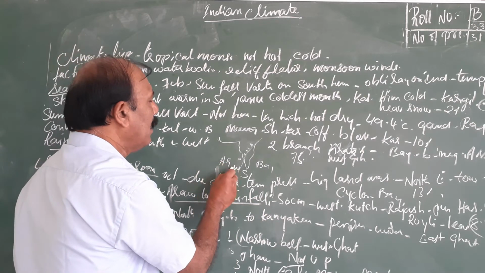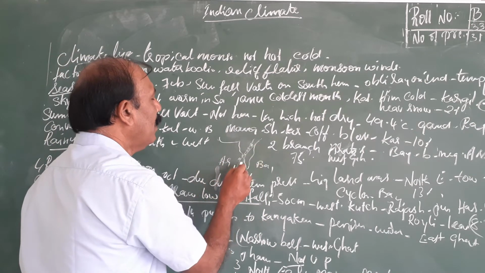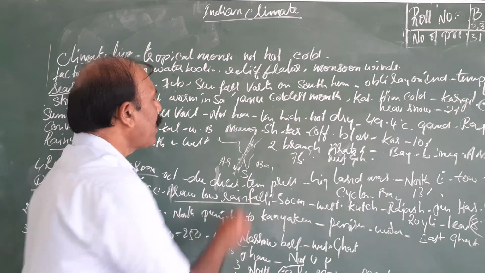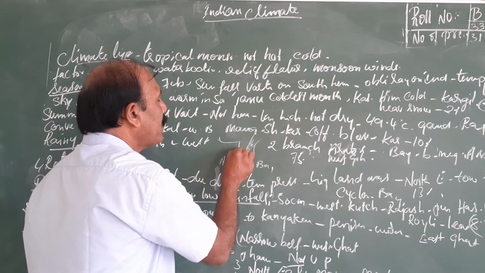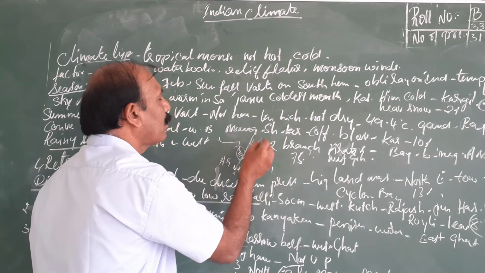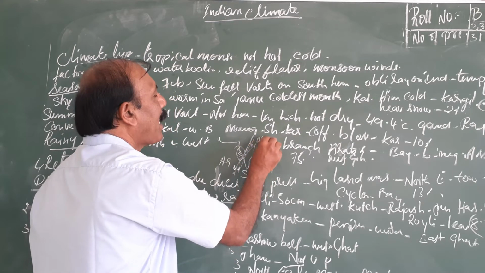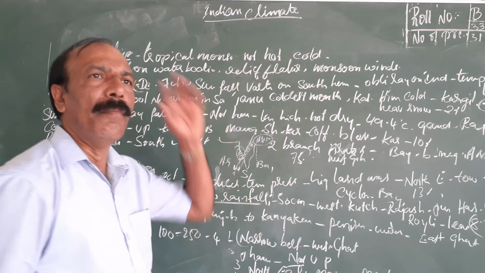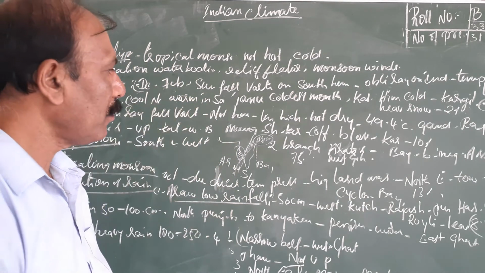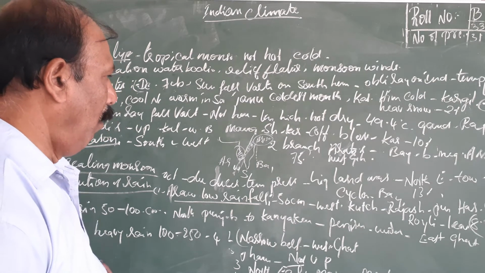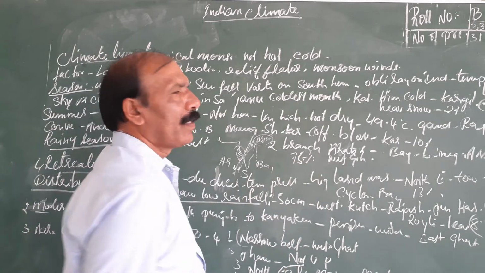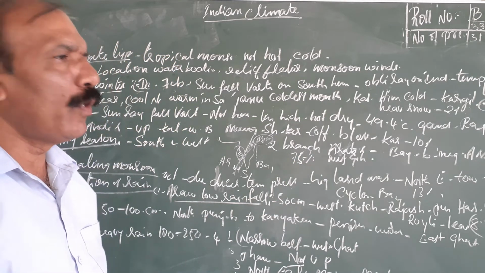On the Arabian Sea side, the southwest monsoon blows towards this side. So when the wind blows, this side, the Western Ghats, will get heavy rainfall. When the wind blows from the Bay of Bengal towards the north, you can see Assam and Meghalaya will get heavy rainfall. The mountain range of Meghalaya got the highest recorded rainfall. Next, 70 to 75% of rainfall occurs during the rainy season.